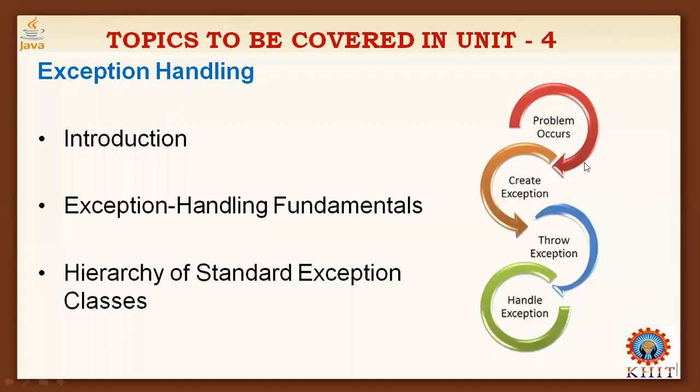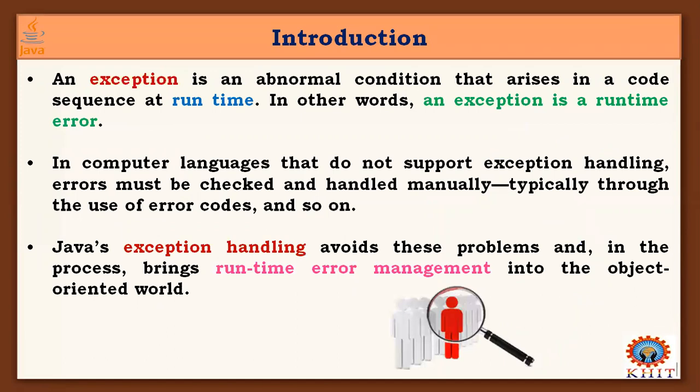The first topic is introduction. An exception is an abnormal condition. Generally, it occurs in code at runtime. Whenever you are executing a program, an abnormal condition may occur, and due to this abnormal condition or runtime error, the program terminates unconditionally.